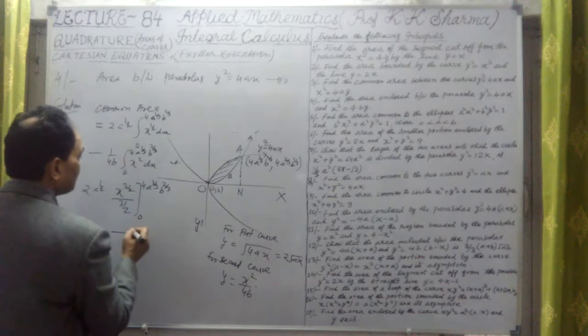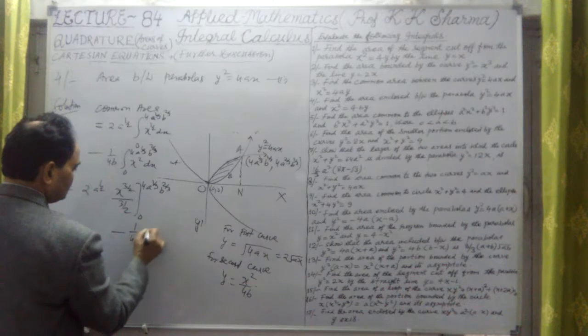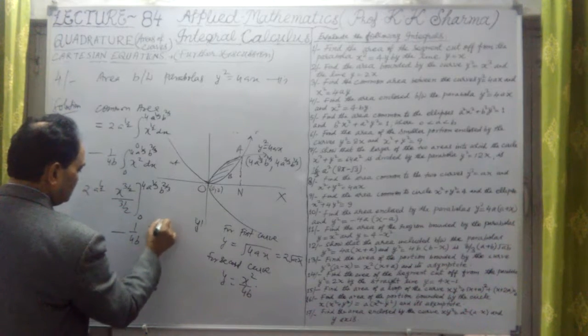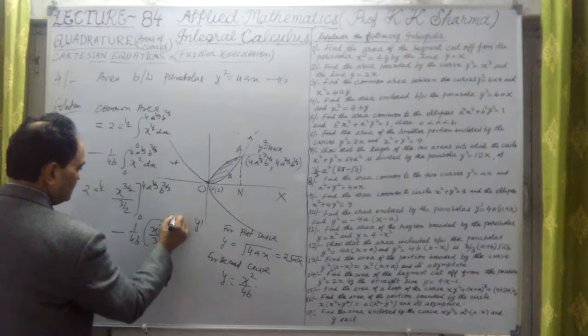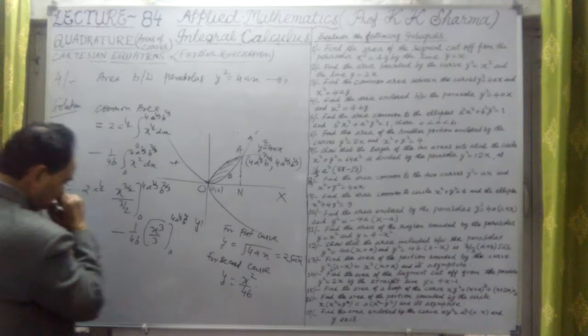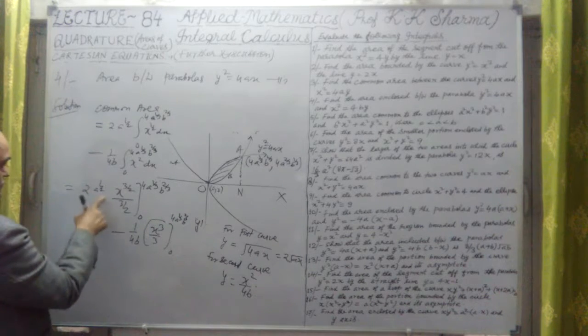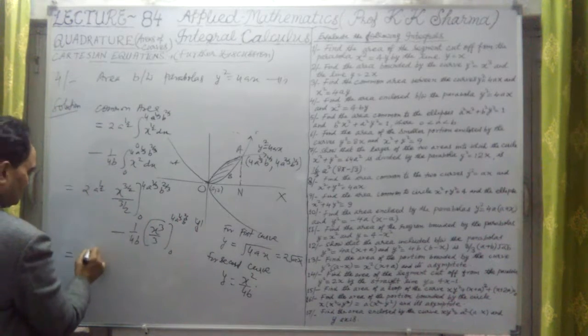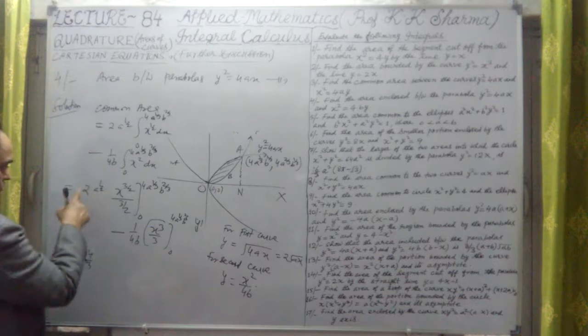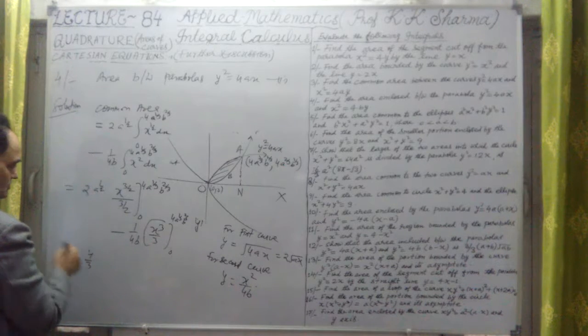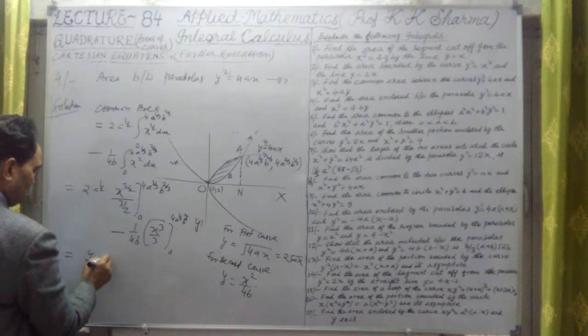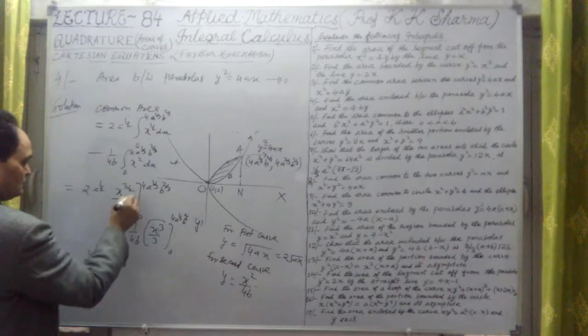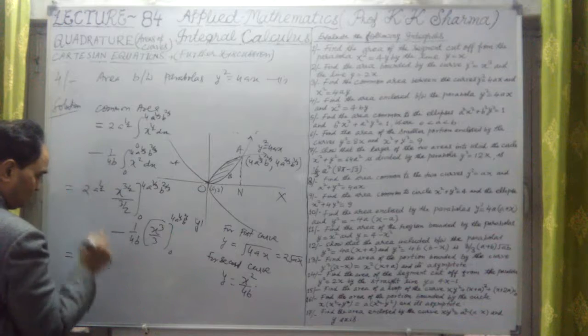Second, 1/4b, x cube upon 3, integration limits 0 to again 4a raised power 1/3, b raised power 2/3. For the first one, 2 by 3 will come out, that means 4 by 3 here, into a raised power half, putting the value of x raised power 3/2.